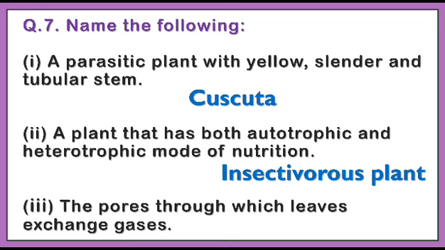So what we can see here is that the plants can make their own food by the process of photosynthesis, so they are autotrophs, and at the same time, to get the proper amount of nitrogen they depend on insects, so they have the heterotrophic mode of nutrition also. I think all of you can understand this. Okay, now I am going to the next question.